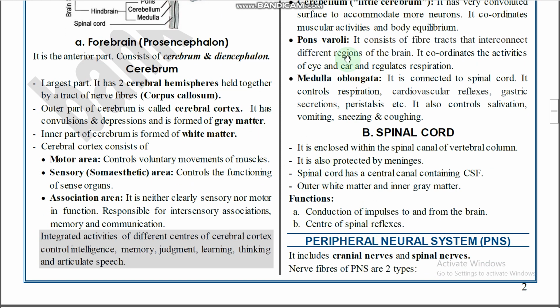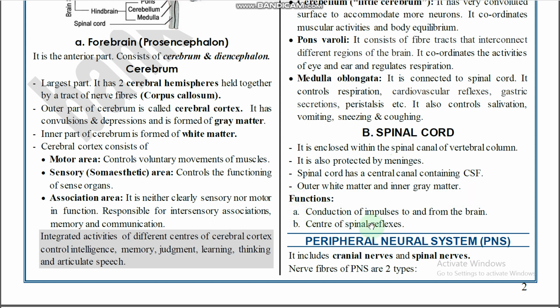And next one, this is regarding the spinal cord. It is enclosed within the spinal canal of the vertebral column, and it is also protected by the meninges. So here medulla oblongata further leads into the spinal cord, enclosed by the vertebral column and protected by meninges. The spinal cord has a central canal containing CSF, cerebrospinal fluid, and outer white matter and inner gray matter. So for the brain, outer gray matter and inner white matter. For the spinal cord, outer white matter and inner gray matter, right?